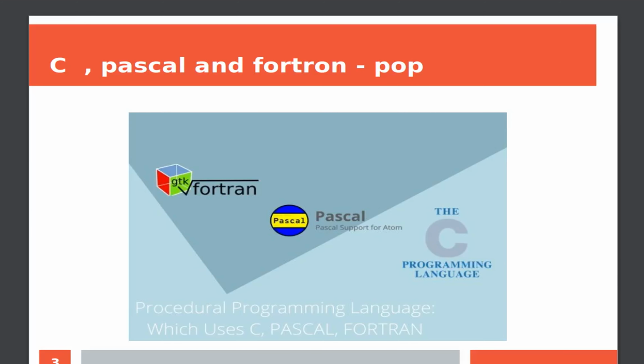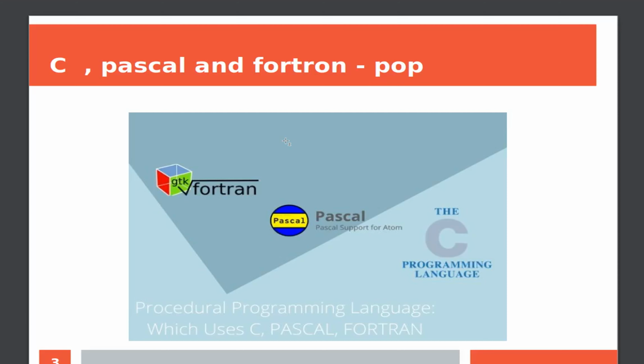The languages like C, Pascal and Fortran are procedural oriented languages, since in these languages a program uses a procedure or a function to perform a particular task.